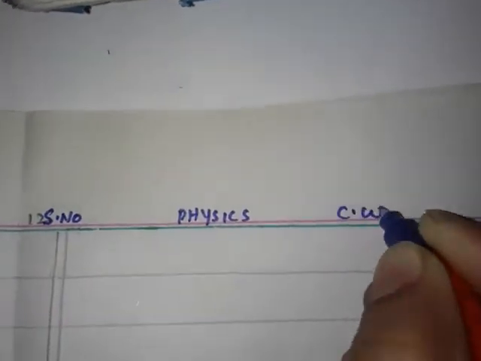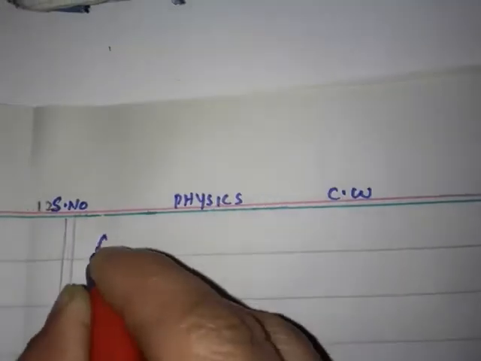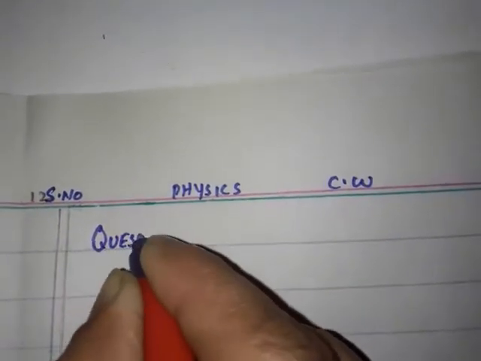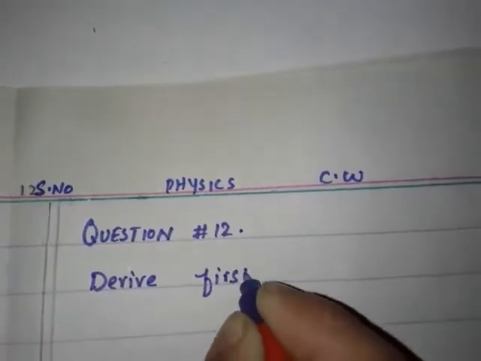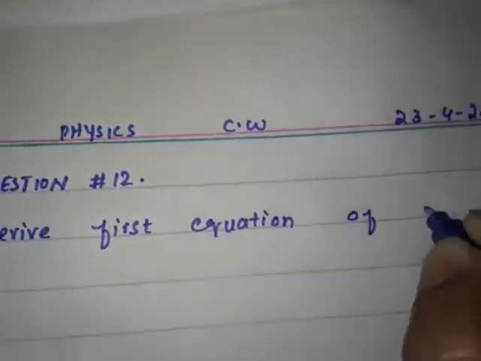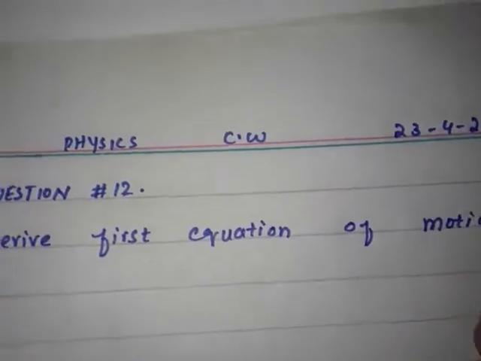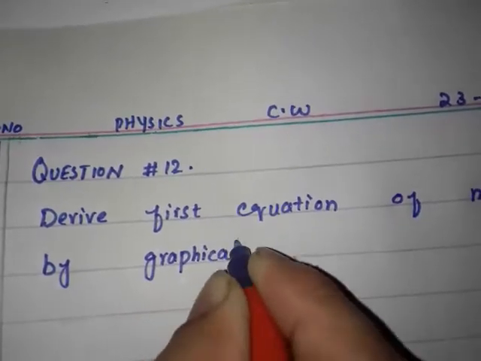Prepare your page like this: serial number, physics, classwork or homework, date, that is 23rd April 2020. Write down in capital letters the heading of question number 12. Question is: derive first equation of motion by graphical method.